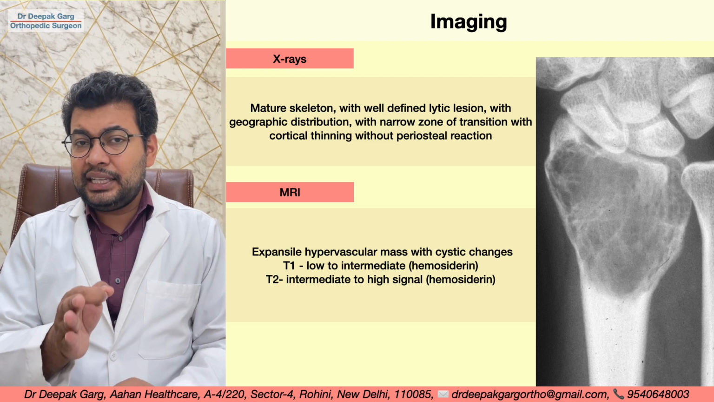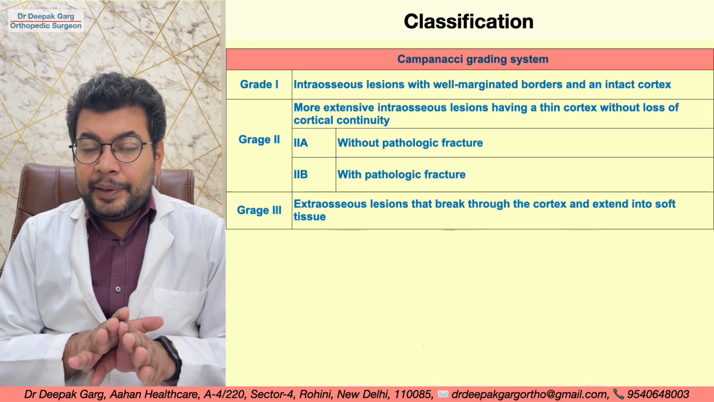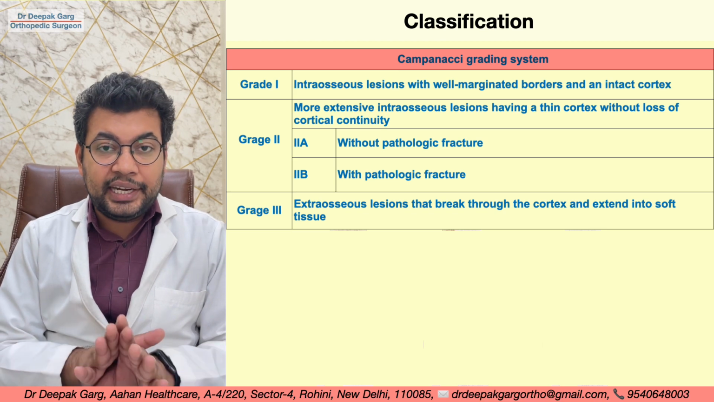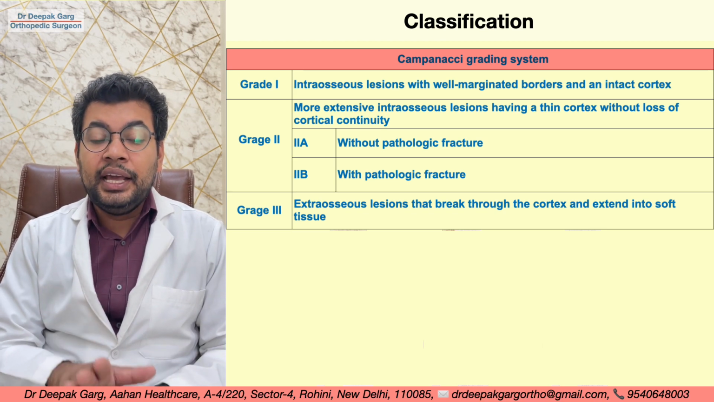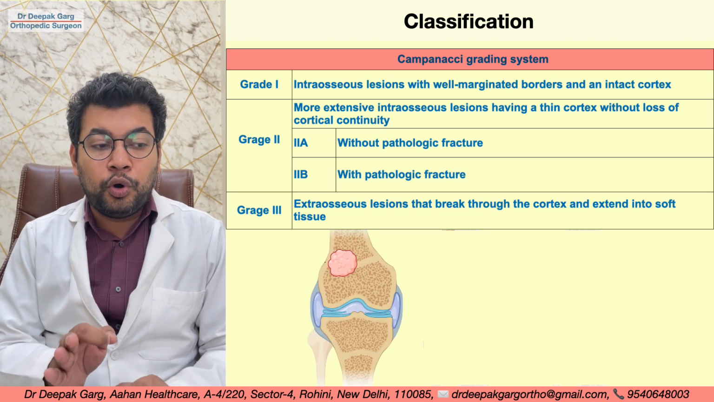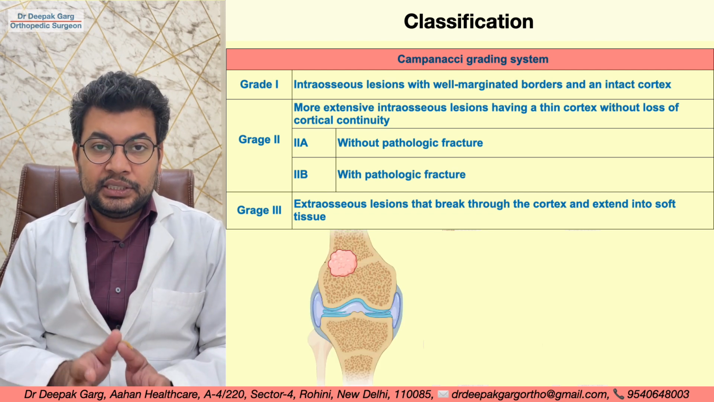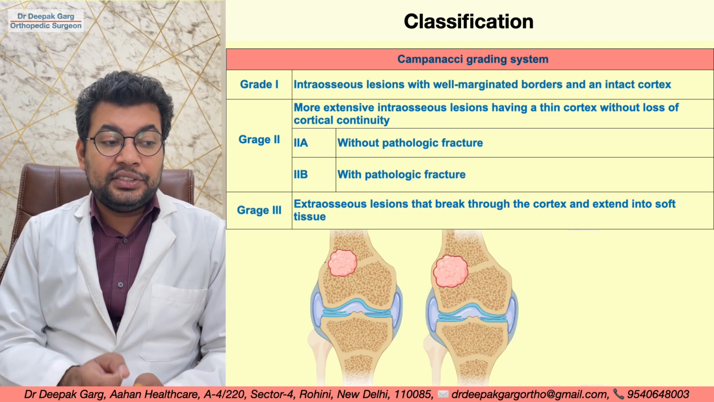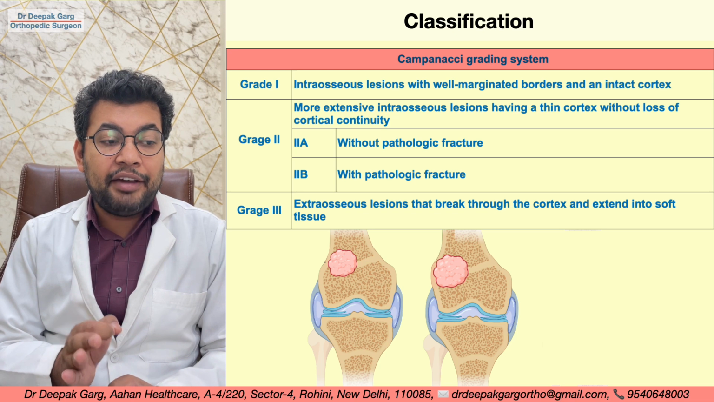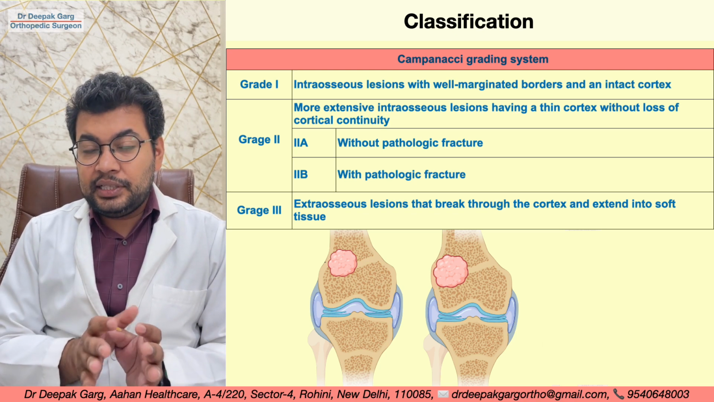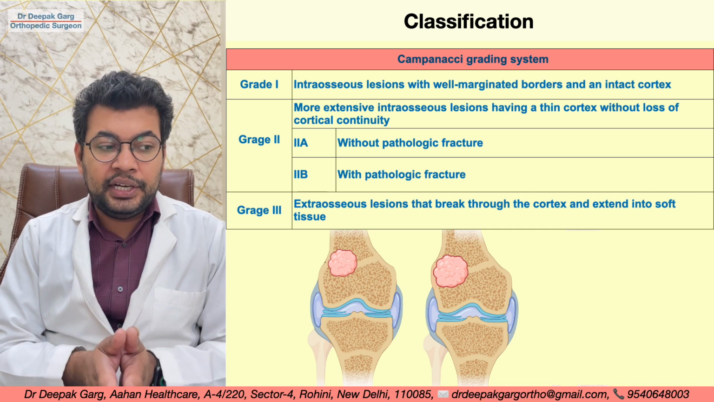So let's look at the classification. Practically we use the Campanacci classification. It has 3 grades: grade 1, grade 2, grade 3. Grade 1 is an intraosseous lesion with well-defined borders and intact cortex, and grade 2 is a more extensive intraosseous lesion having a thin cortex without loss of cortical continuity, meaning the cortex is involved and thinned out in grade 2.